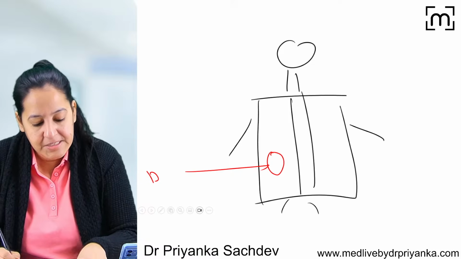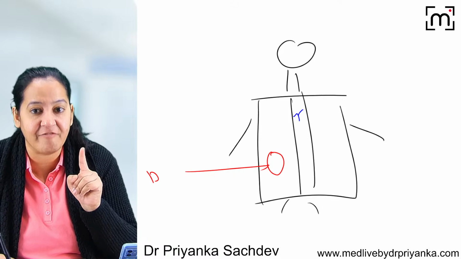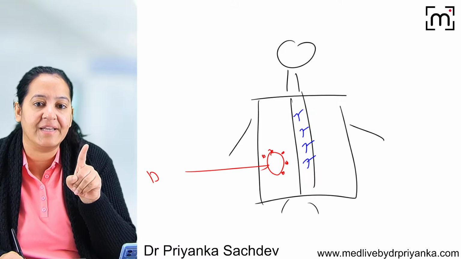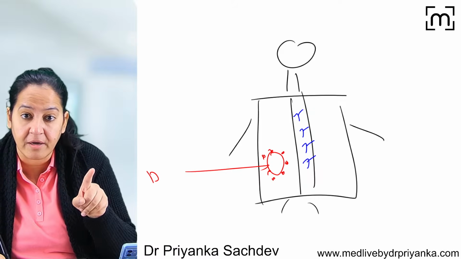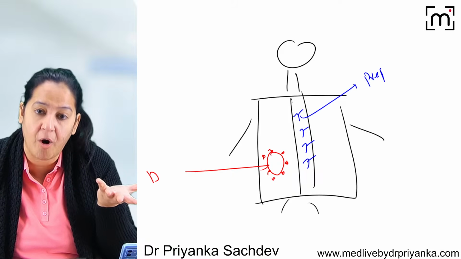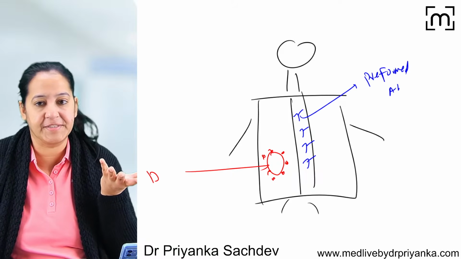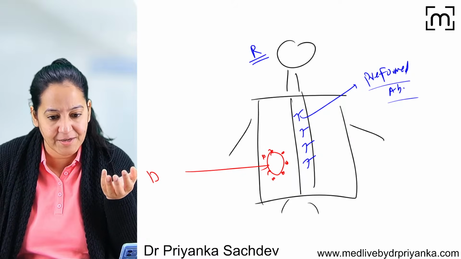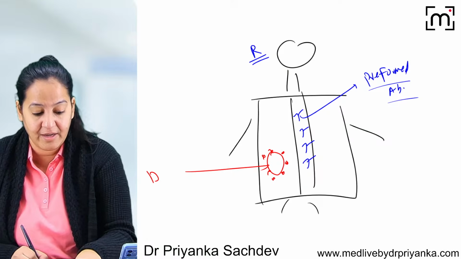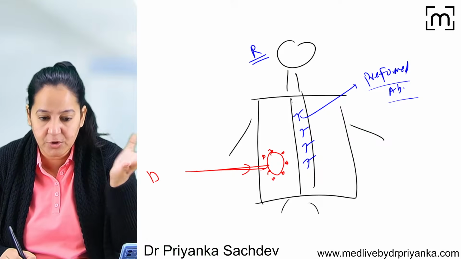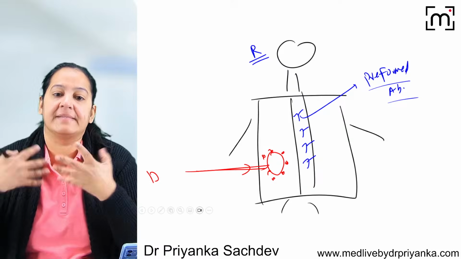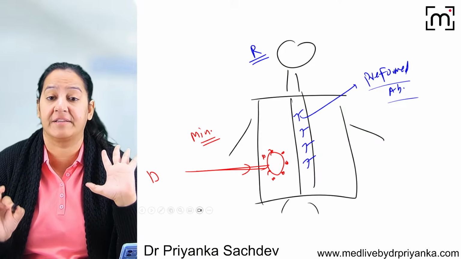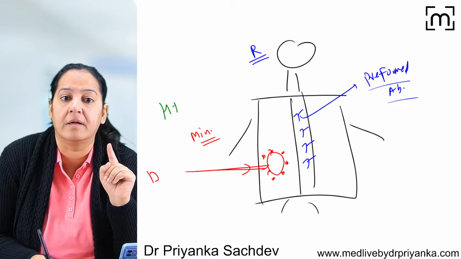How come so fast? It is only possible if the recipient's blood has preformed antibodies for the antigens present on the graft. Preformed antibodies are present in the blood of the recipient. You would say, ma'am, from where are these preformed antibodies present? In that case, if you are transferring the graft from the donor to the recipient, as soon as you place it, the antibodies are already present. They start attacking, and within a few minutes, it gets rejected. This is known as hyperacute rejection.